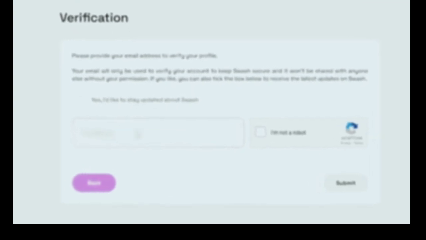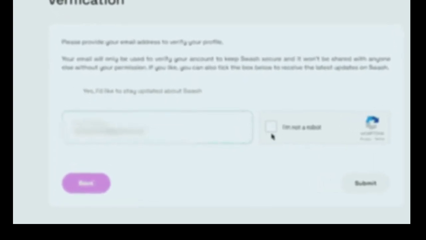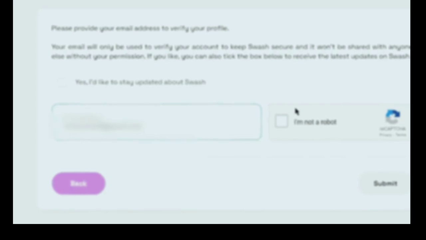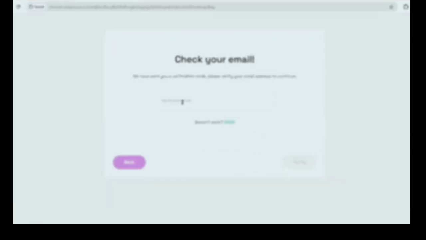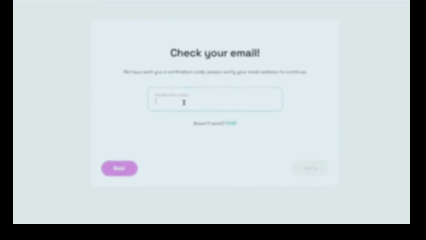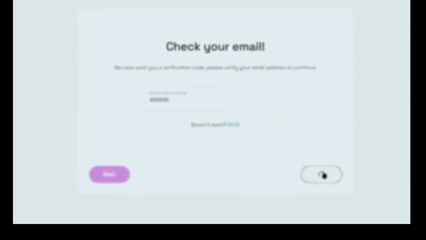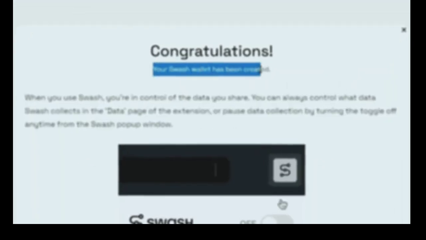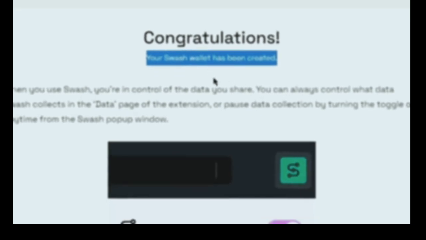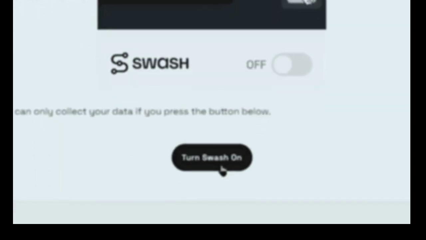Now you need to select your gender, your age, and your household income on this page and press next again. After that, you need to sign up using your email. Make sure it's your real email because they will send you a verification code on it. So enter your email in this box, check "I am not a robot," and hit the submit button. Now just copy paste the verification code sent to your email and click verify. And you can see, congratulations, your Swash wallet has been created. Now just scroll down a little bit and click where it says turn Swash on, and it will take you to your Swash profile.